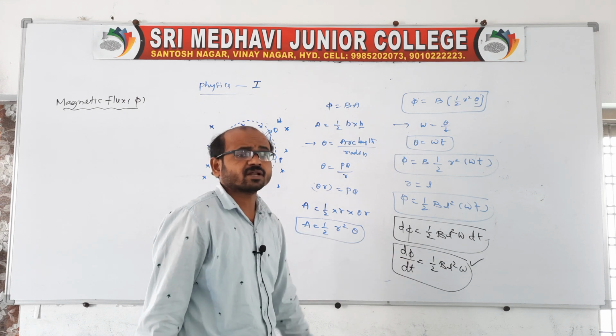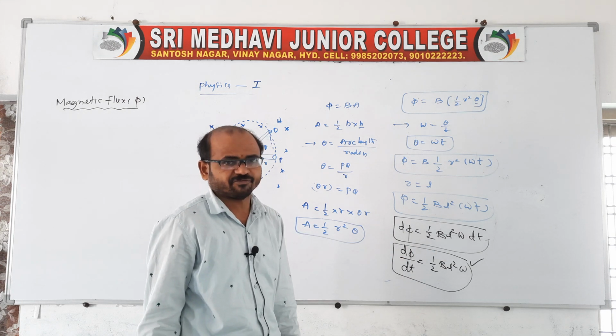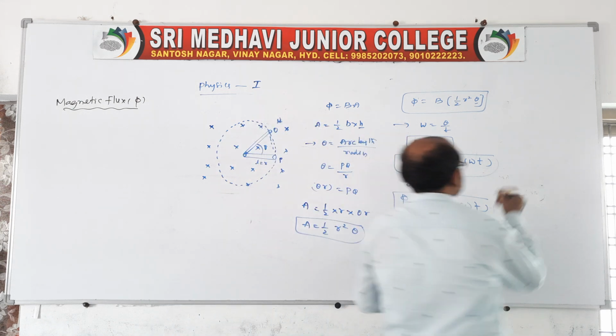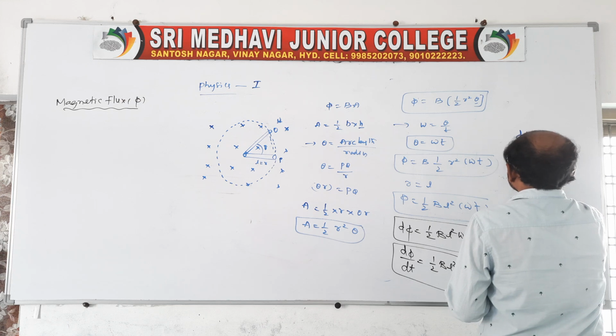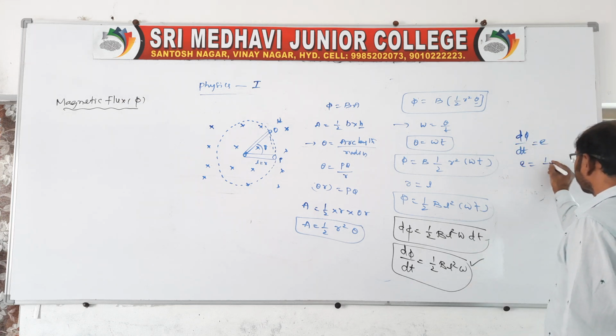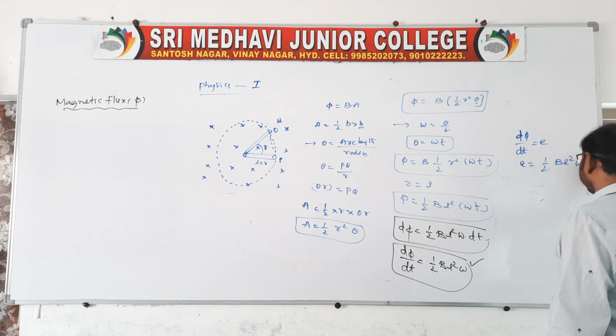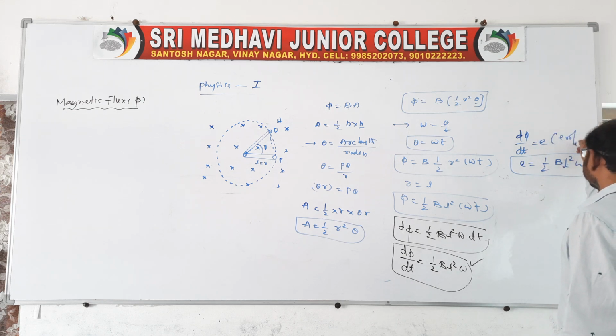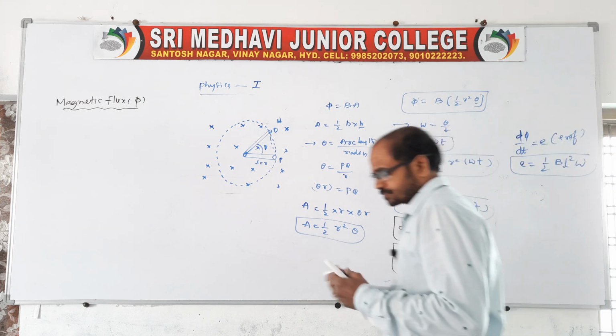Actually d phi by dt we can also say is E. E is nothing but EMF. You write it here, and I will tell you about it in the next class. So d phi by dt is E, and E is nothing but EMF. So E is equal to 1 by 2 B L square omega. I will tell you this in the coming classes. E is nothing but EMF.